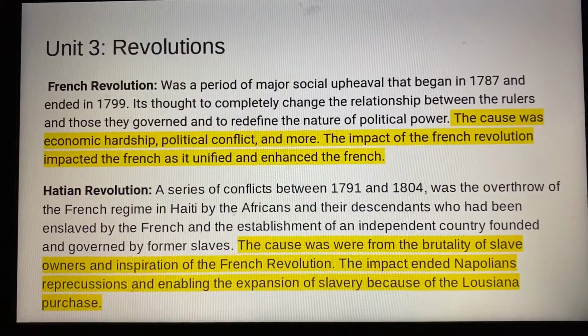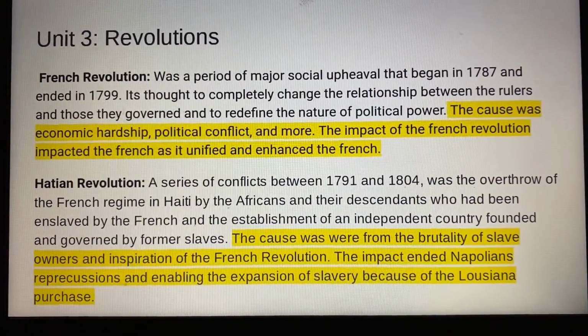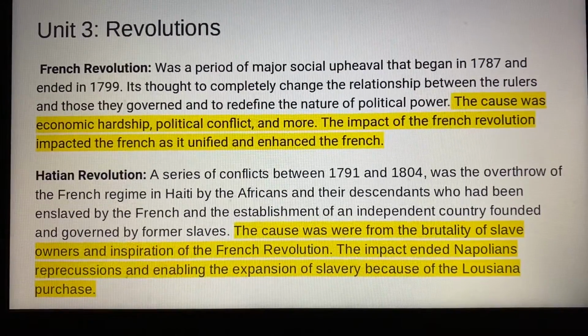Unit 3, Revolutions. French Revolution. The cause was economic hardship, political conflict, and more. The impact of the French Revolution impacted the French as it unified and enhanced the French.